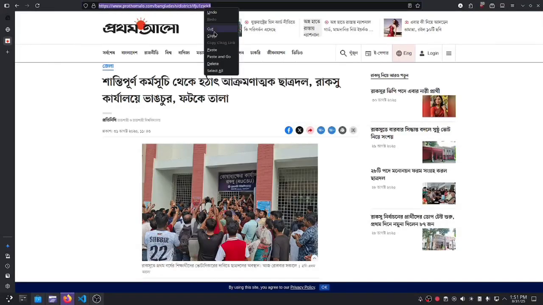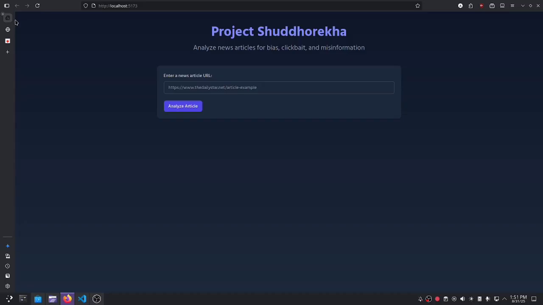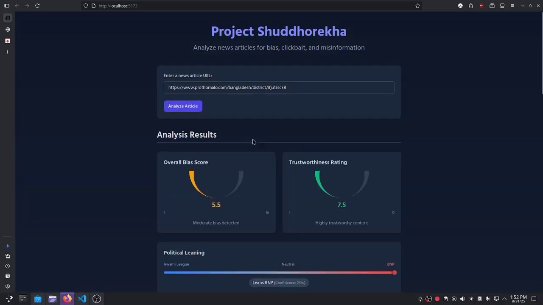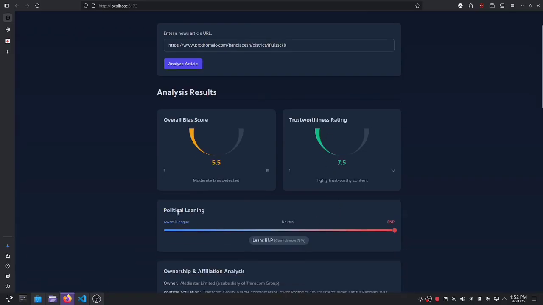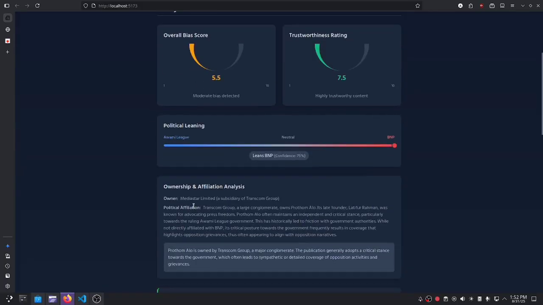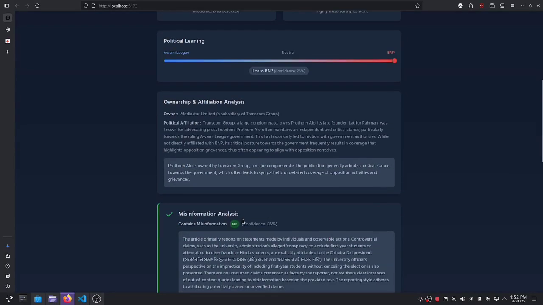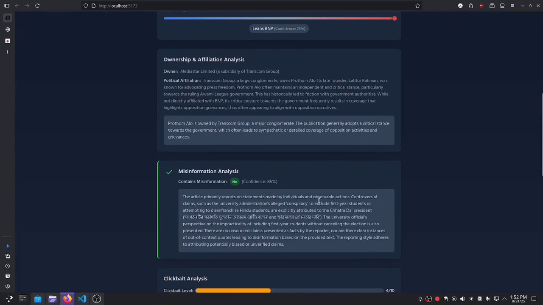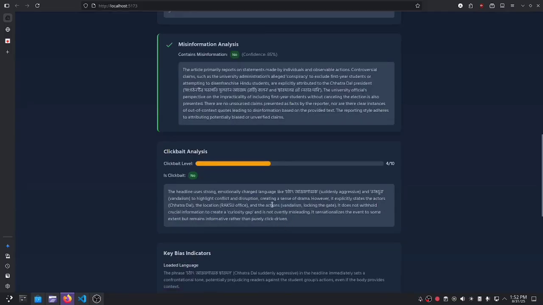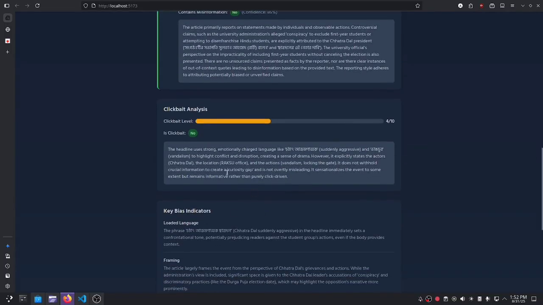Hello everyone, this is our prototype for our AI-powered Bangladeshi media ecosystem profiler project, Shuddhorekha. As you can see from the dashboard, our system basically analyzes news for bias, trustworthiness rating, and political leanings, which in this case is BNP, and it also analyzes ownership to explain the media economy behind a bias.